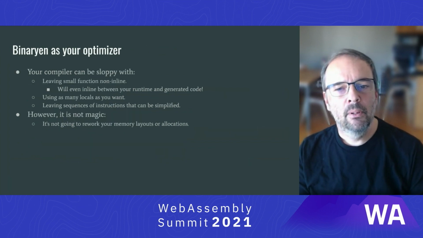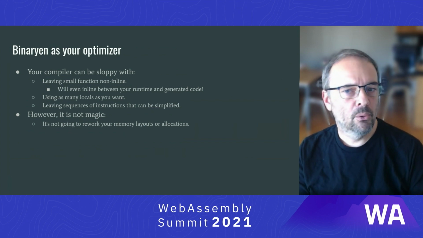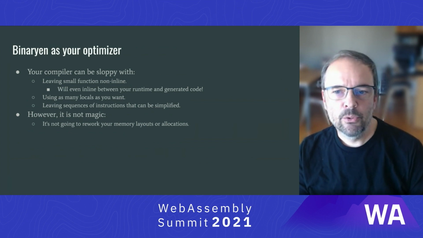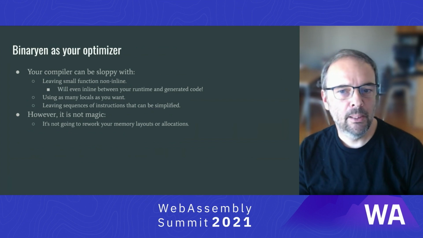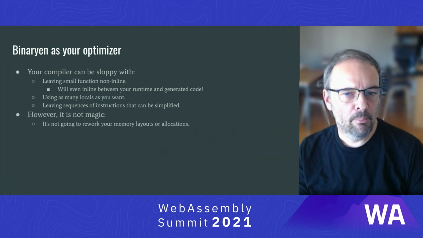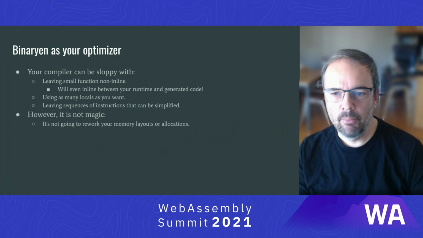As I mentioned, the Binaryen optimizer is likely going to run on your code, and you should make use of that fact by simplifying how you generate code. You can rely on calling small functions in your runtime that will still get inlined. You don't have to worry about allocating locals optimally, and slightly sloppy instruction sequences that compute something suboptimally will all be cleaned up for you. This is, of course, not magic. If you represent data in your language inefficiently or use a lot of dynamic allocation, no optimizer will clean that up for you.